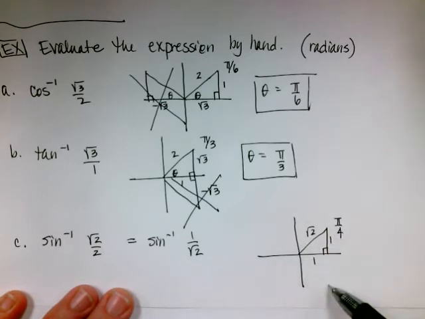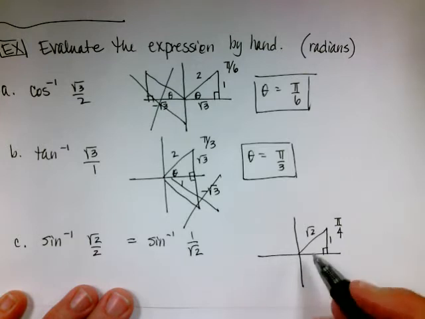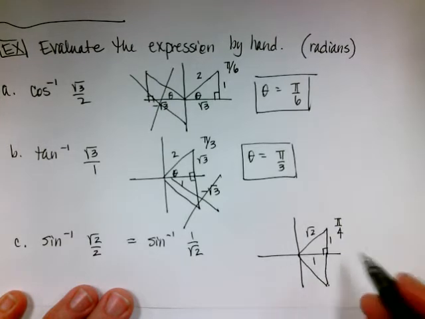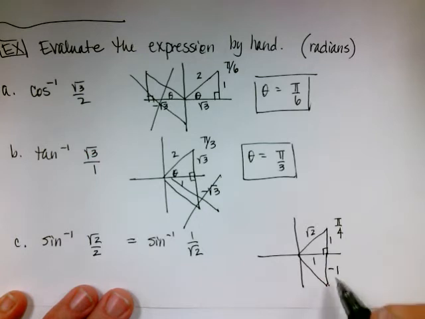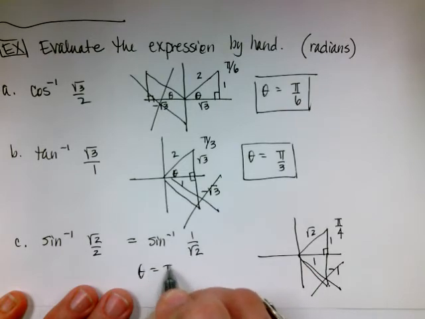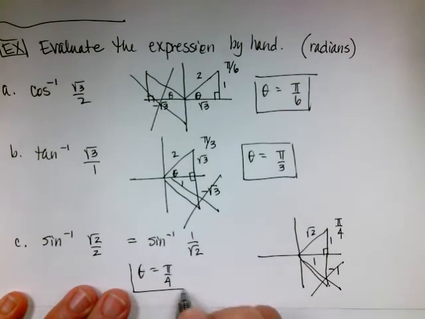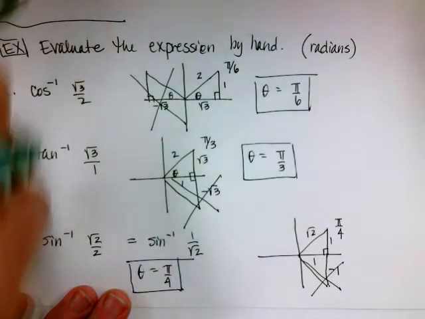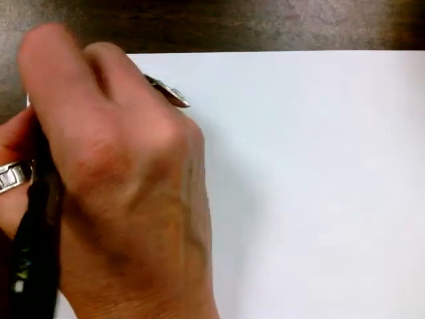Inverse sine can also be down here in the fourth quadrant, but if I drew that angle, sine is negative down here, the y is negative, therefore this piece doesn't work. So my theta is pi over 4. All right, and I have one more example for you.